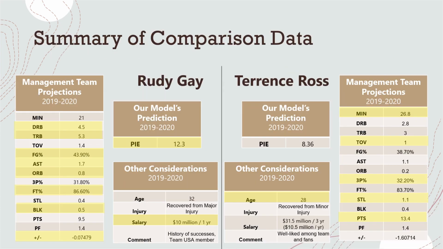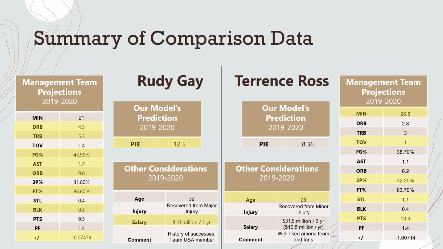Here's our side-by-side comparison of Rudy Gay and Terrence Ross. Our PIE value for Rudy Gay was 12.3 compared to 8.36 for Terrence, and so he wins out in that category, which is the primary analysis that we've conducted. But you do see the projections that are provided. He is higher as well compared to Terrence.